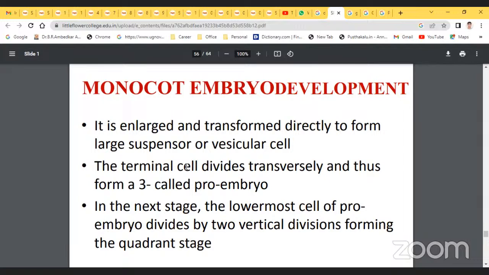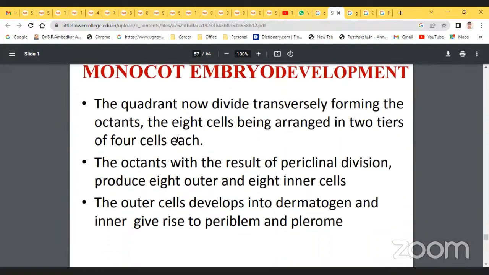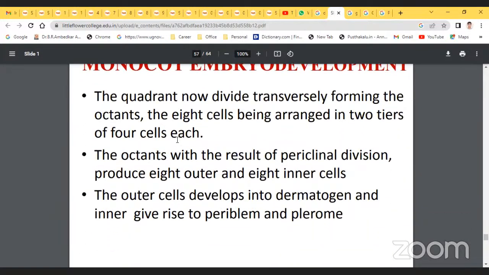In the next stage, the lowermost cell of the proembryo divides by two vertical divisions, forming the quadrant stage. The quadrant now divides transversely, forming the octants, the 8 cells arranged in two tiers of 4 cells each.